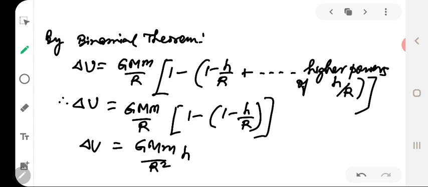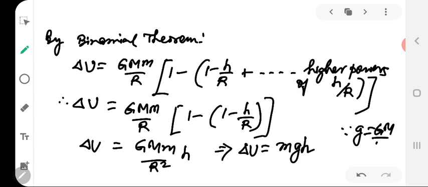Now as you can see, GM by r square, this particular term is actually acceleration due to gravity. So we can write delta u to be equal to m into g into h, since g is equal to GM by r square. So it may be pointed out that the above equation holds only when the value of g does not change over the distance h.